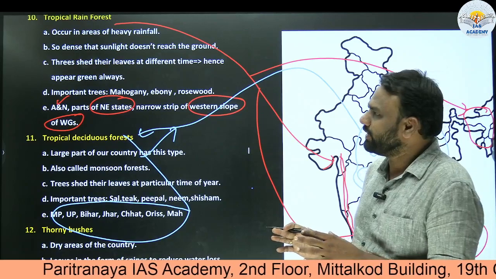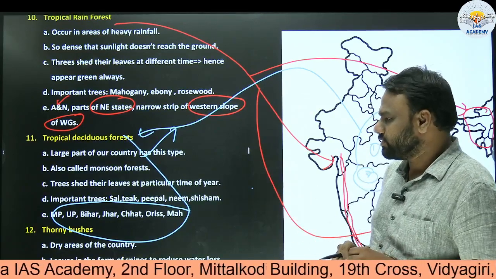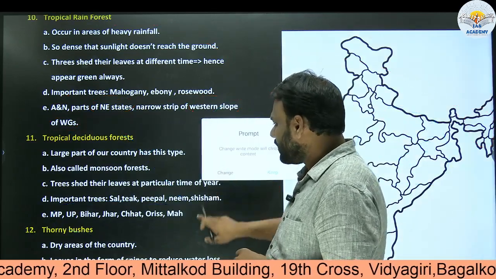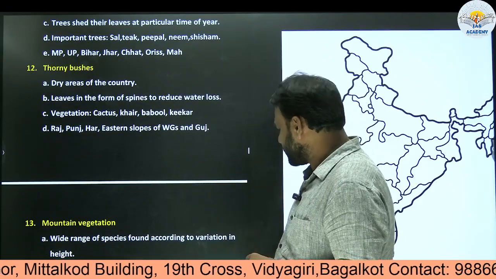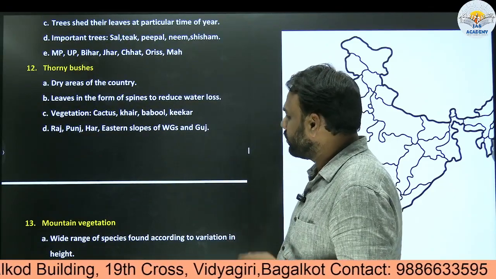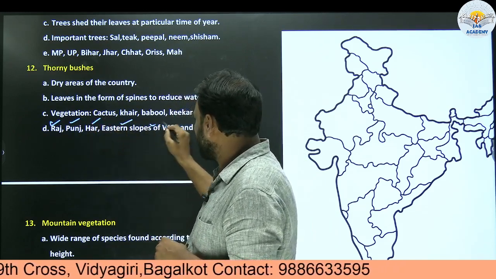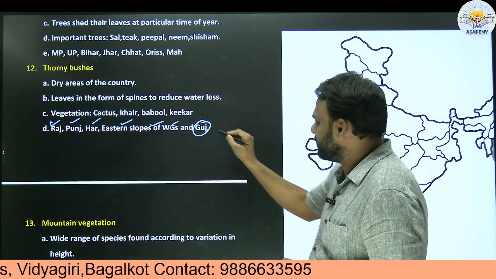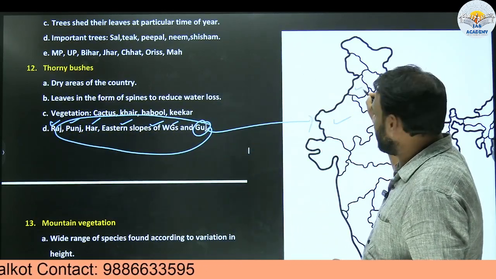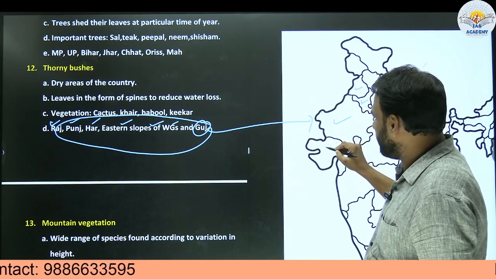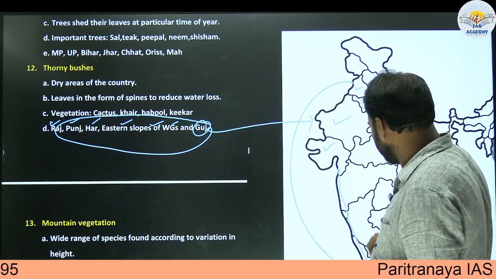So now we got to know where all tropical rainforests and tropical deciduous forests are found. Very important. Next, thorny bushes. First we'll see where they are found. Thorny bushes we can see generally in the states of Rajasthan, Punjab, Haryana, the eastern slopes of the Western Ghats, and Gujarat. So here we can find thorny forests.